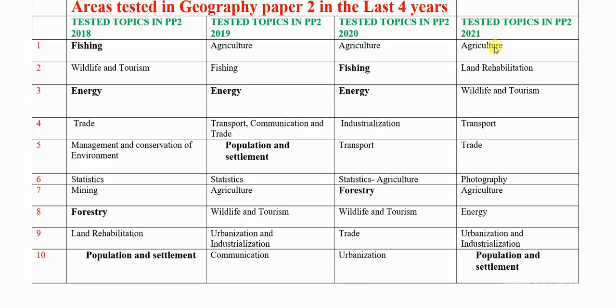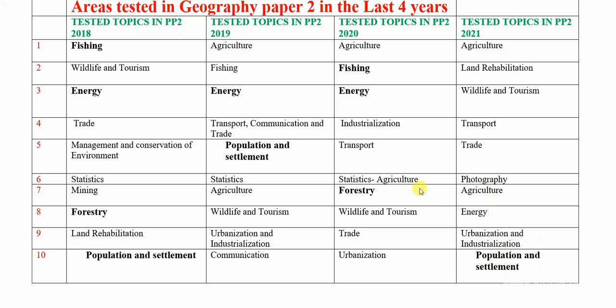2021 we had agriculture question 1, land rehabilitation question 2, wildlife and tourism, transport, trade question 5, question 6 was photography, question 7 was agriculture, energy, urbanization, industry, population and settlement. That was question 10.